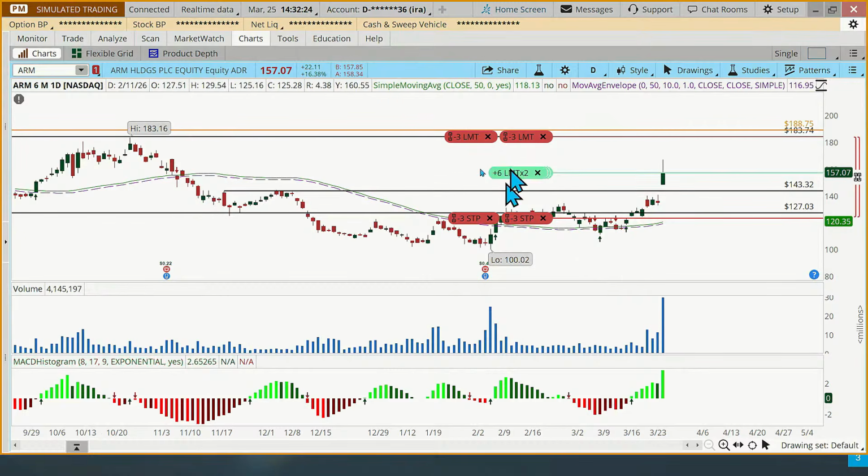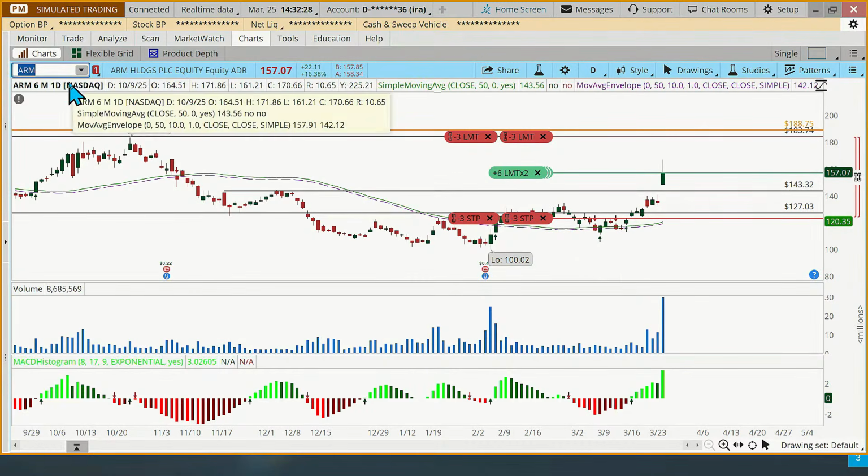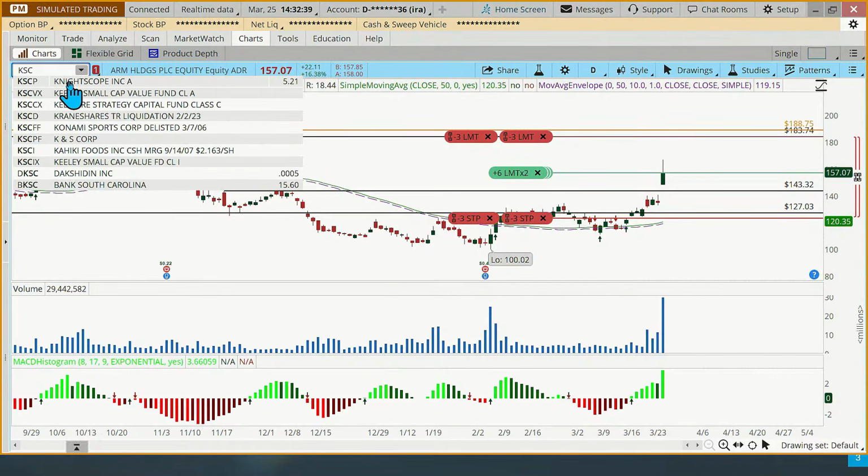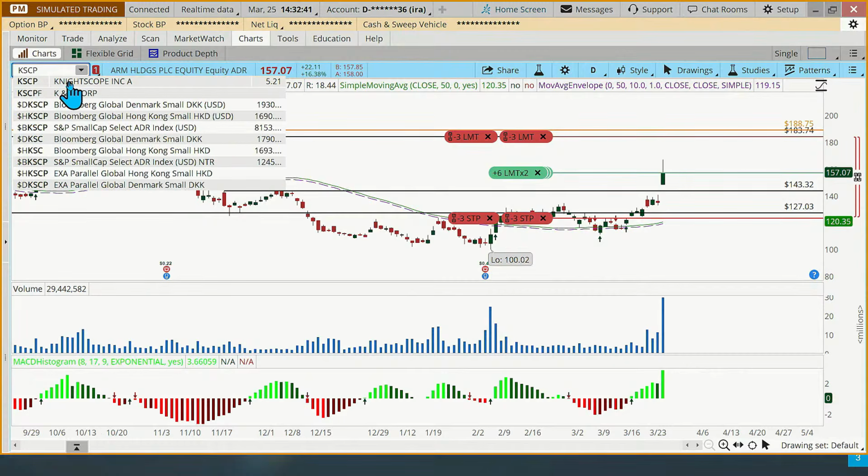Okay. So there's ARM. Let's take a look at the speculation one. I want to get this one done just in case we don't have time to go through all of them. But this one, I don't know if anybody's aware of this stock. KSCP. So before I hit enter, is anybody familiar with this stock? Nightscope? Maybe chat in a yes if you've seen that.